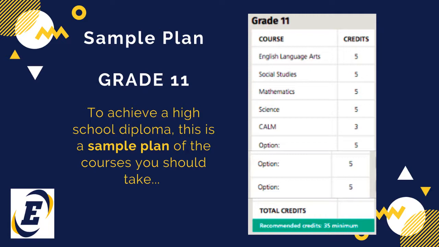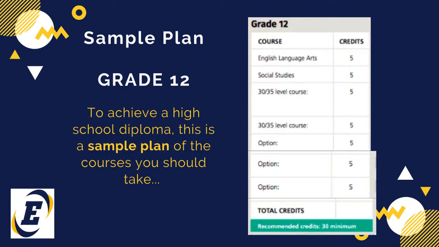In grade 11, students should focus again on their 4 academic core classes and can also include their Career and Life Management class at this point. They can then also add up to 3 additional options. Students should aim to achieve at least 35 credits in grade 11.